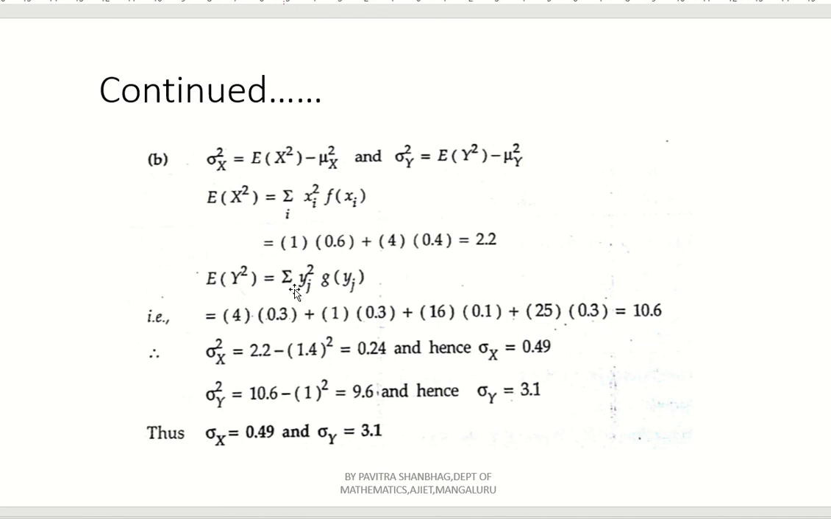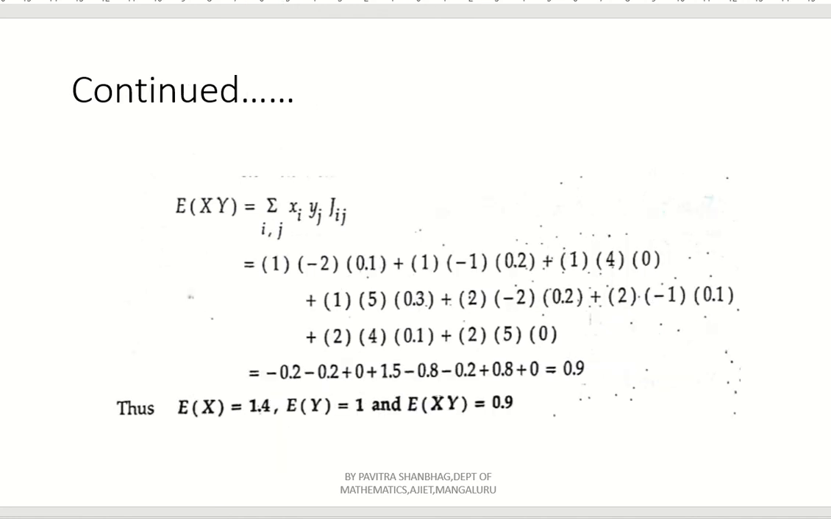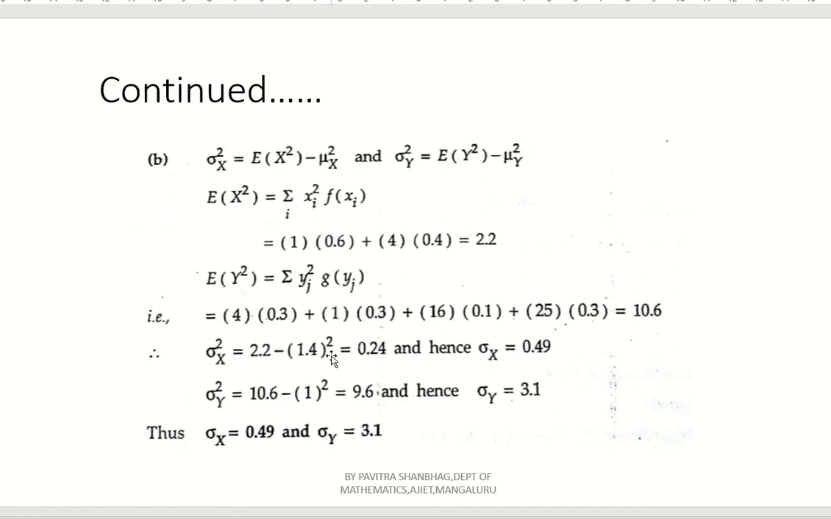Now, what is E of X square? We got 2.2. Minus, what is E of X? E of X is 1.4, already we have discussed. See here, E of X is 1.4. So, 2.2 whole square minus 1.4 whole square, that is 0.24.